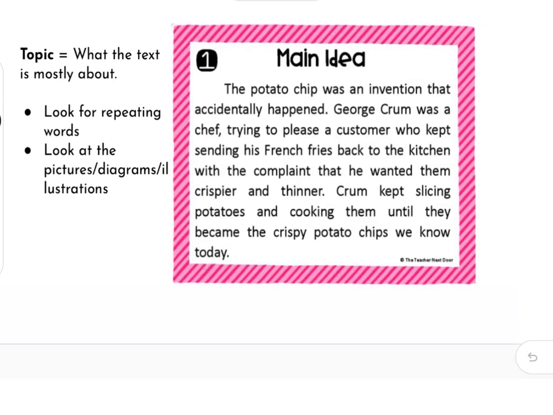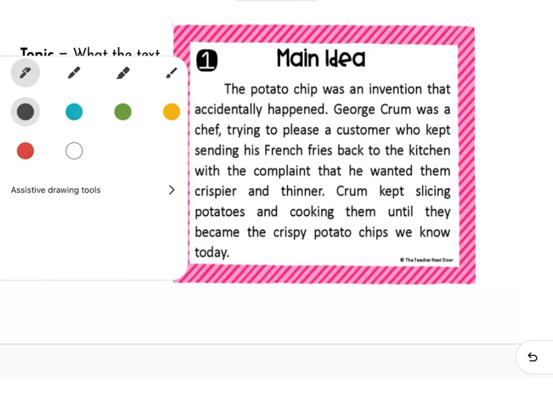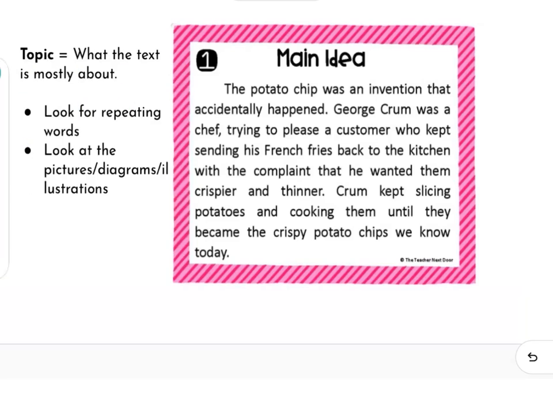So I noticed that in the first sentence, it talked about, let me get my marker here, the potato chip. And then I noticed again, it talked about potatoes, crispy potatoes, and crispy potato chips. So there's potato chip, potato chip, potato. Those are some repeating words. I'm pretty confident that this text is mostly about potato chips. I think that's the topic.